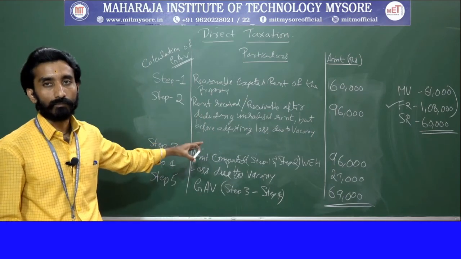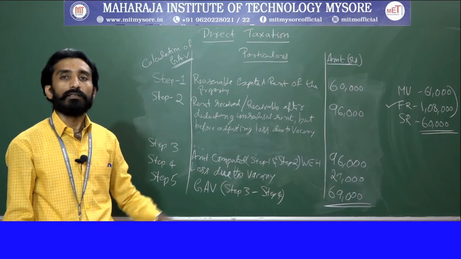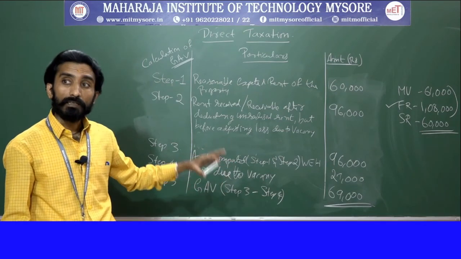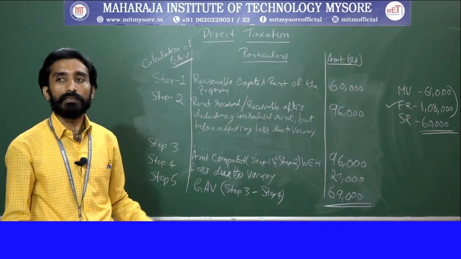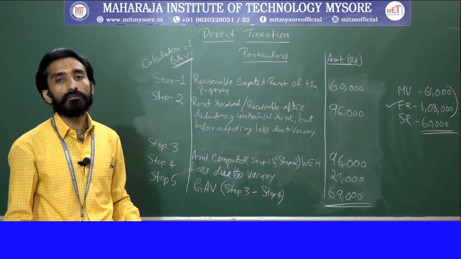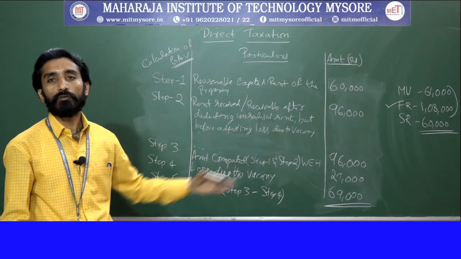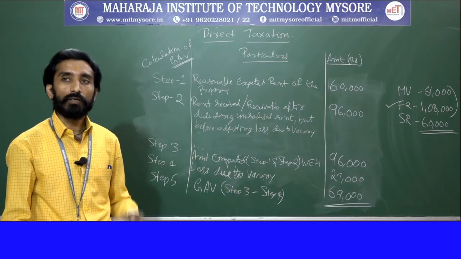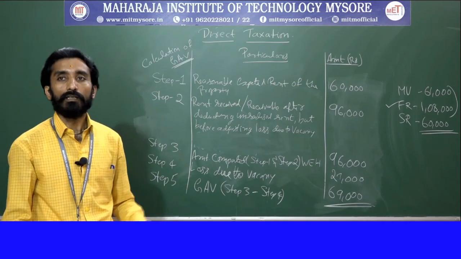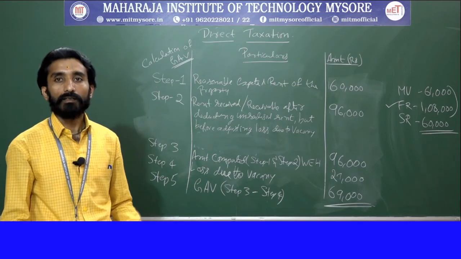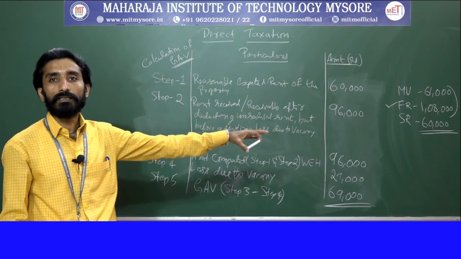Next is the second step. In your second step, they say rent received. In the problem only they have said that they have received 96,000. They have given a split-off, saying old tenant and new tenant, but they have also given the compiled calculation. If they had not given 96,000, we would have calculated the amount given by the old tenant and new tenant. But in this case, they have provided that actual rent received is 96,000, so we have directly taken 96,000.